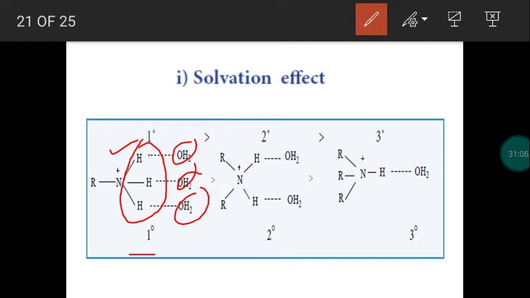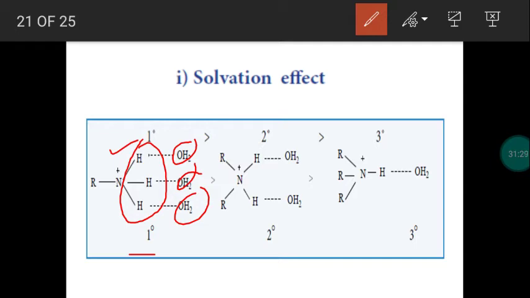This is a type of hydrogen bonding. It's called solvation. Solvation is the process of surrounding a molecule or ion by water molecules. If water molecules are surrounding a particular ion or molecule, the process is called solvation. During the solvation process, a force of attraction exists between the molecule and the water molecules.